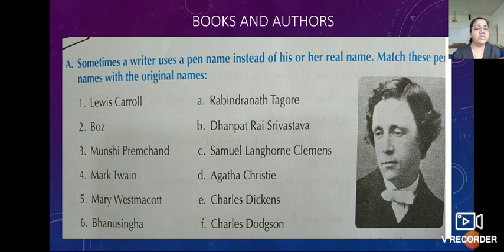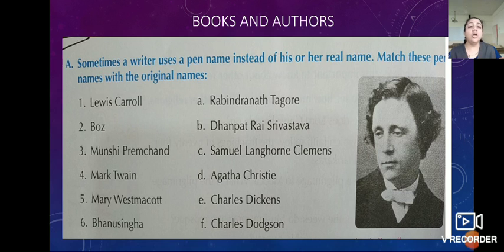Yes, now as we know, this unit is related to language and literature. It means this unit contains information about books, about authors, about the books written by whom in different languages and all, isn't it?